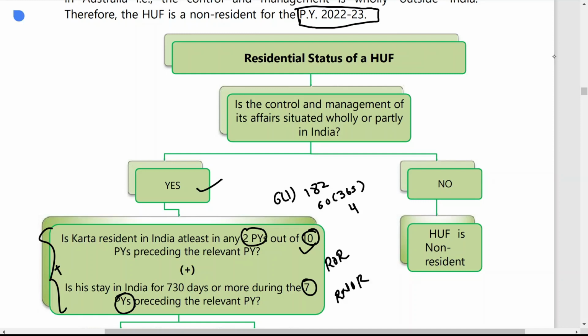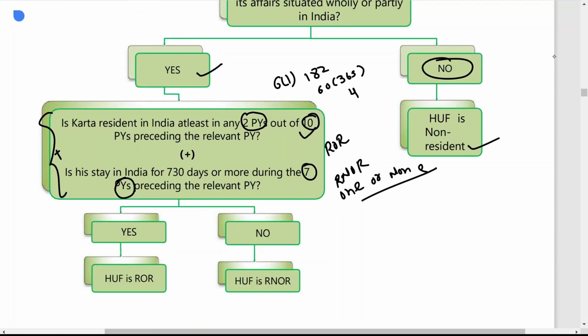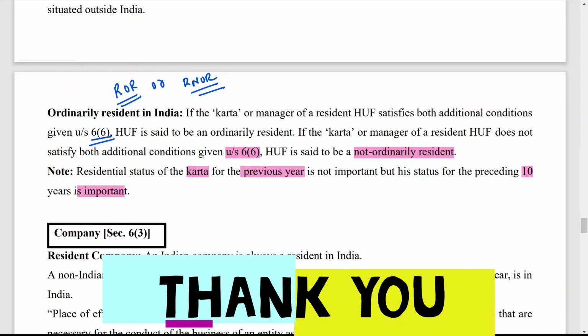If he satisfies one or none of the additional conditions, then the residential status of the Karta is RNOR. But if the control and management of the business is situated wholly outside India, straightaway you can say that the HUF is non-resident in India. If he is satisfying both additional conditions, then the HUF is ROR. If he is satisfying none or only one of the additional conditions, then the HUF is RNOR. So that's all about HUF.